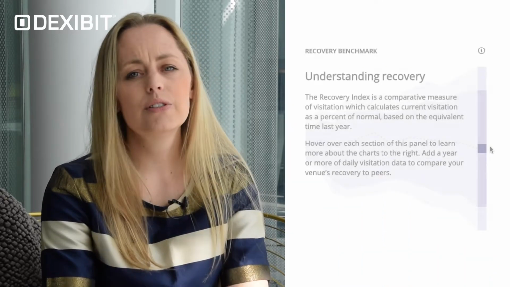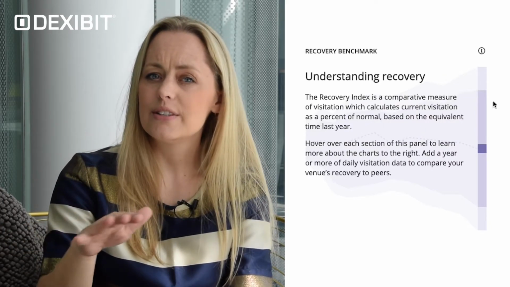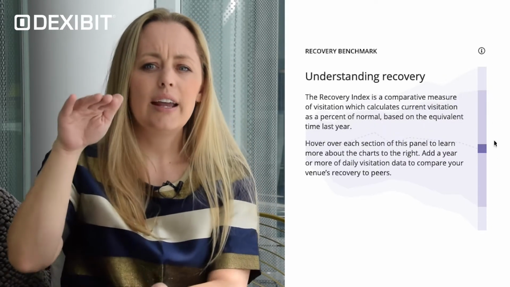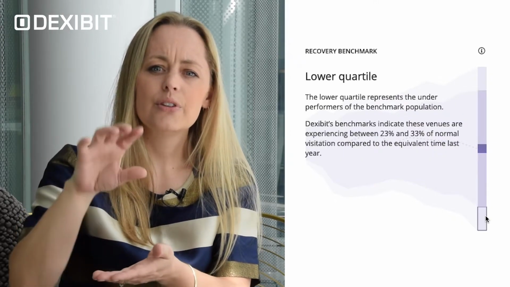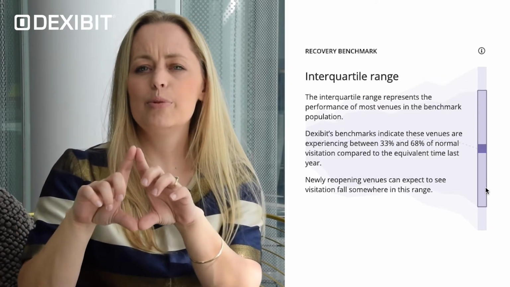When benchmarking, we use a range of values from the benchmark cohort population, whether that's globally, locally, or in a group or segment. We focus first on the median, which is the middle value of the benchmark, or on the mean, which is the average. And then we look at the range, and within that, the quartiles, the top versus the bottom performers, and the interquartile range, which represents everyone in between. That way, when you plot your results against the benchmark, it gives you an idea of that added context, not just of how you compare to a flat index, but where in the cohort your venue lies.